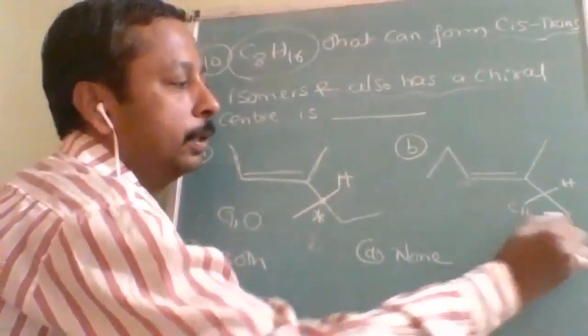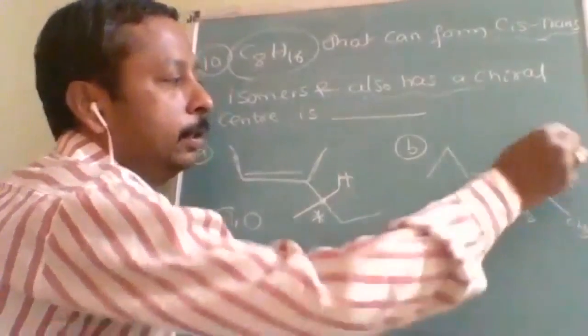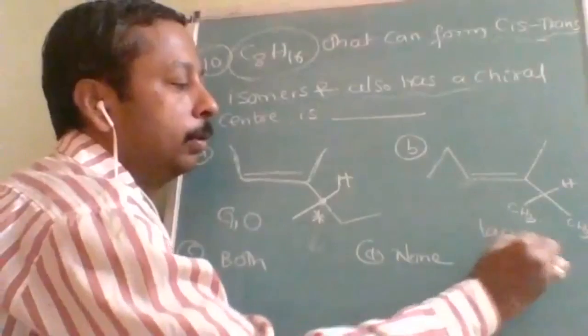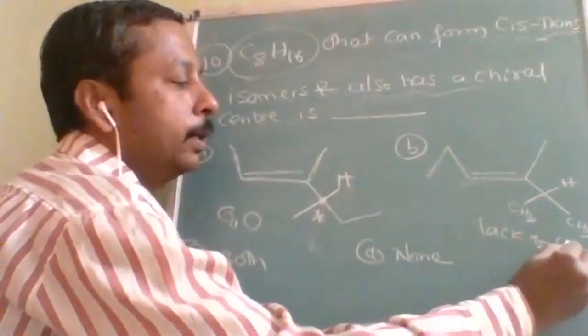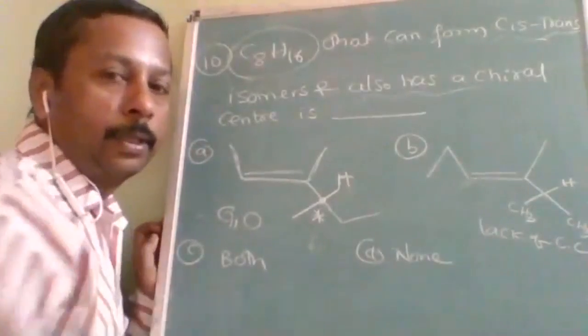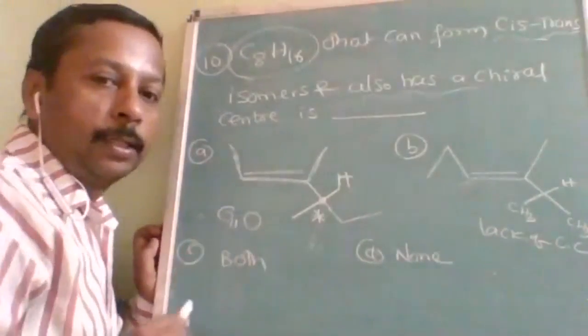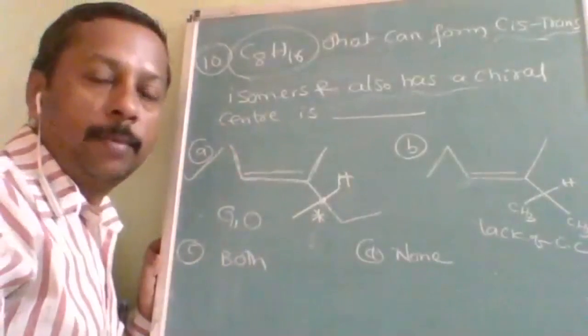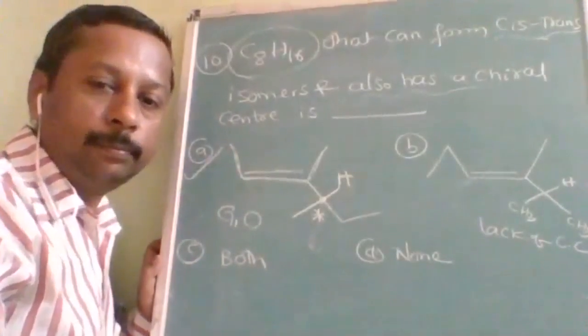See here it is CH3 and here it is CH3, so no other carbon can be a chiral center. Due to lack of chiral centers, it is not optically active. So this is the answer. The answer must be A. What is your answer? A must be the answer.